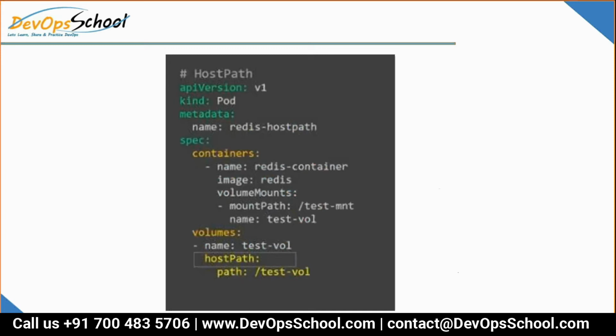The volume named test-vol is being used inside a container at test-mnt, through pod.spec.containers.volumeMounts. This is a real example of the explanation. Guys, are you able to correlate?